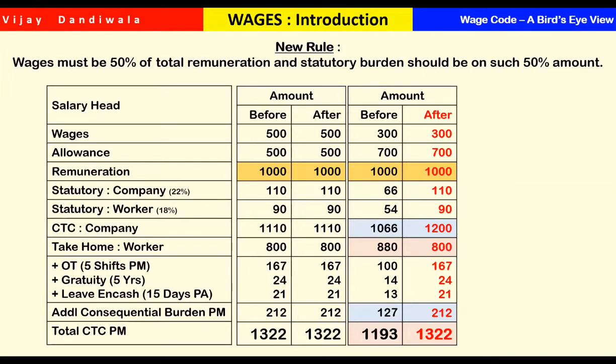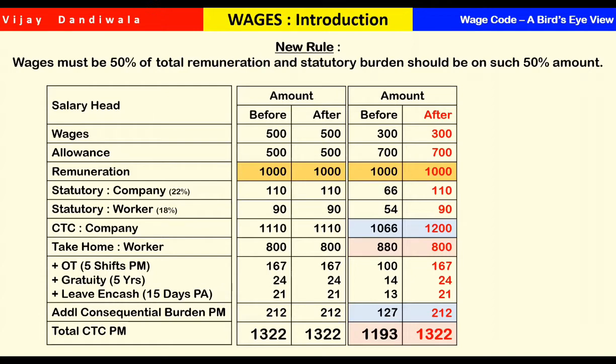So if it is a 50-50 ratio, and 50-50 means around 45-55, it is okay. Then in that case, the company will not have an additional financial burden. Now, for example, this is a hypothetical case: statutory compliance by the company and statutory deduction from the wages of the worker. These figures, 22 and 18, are only for the sake of brevity and to give an example. The actual statutory rates may differ. So this amount is just hypothetical.